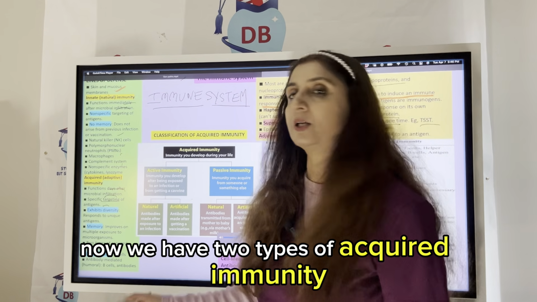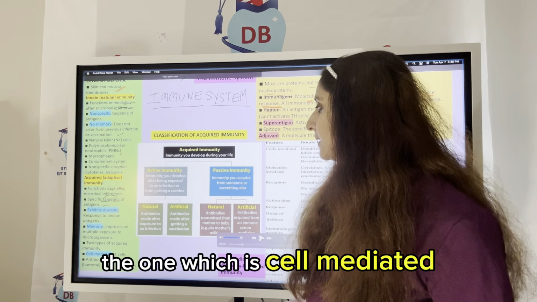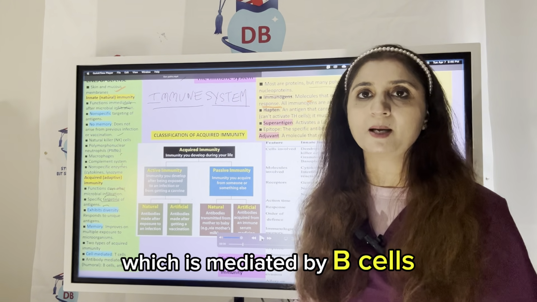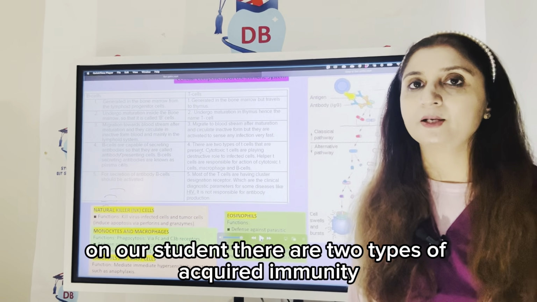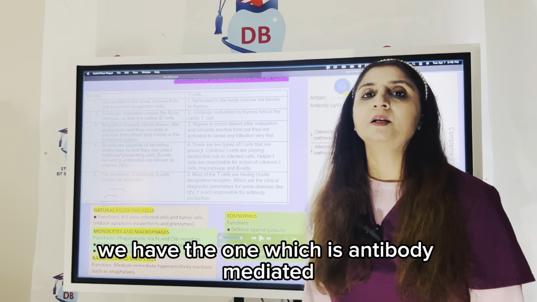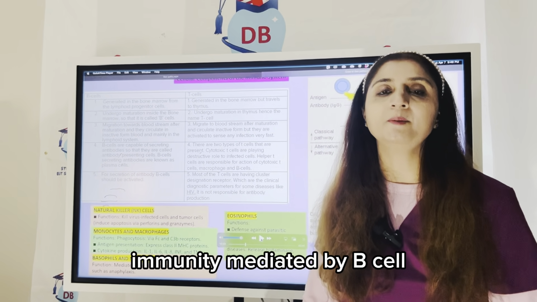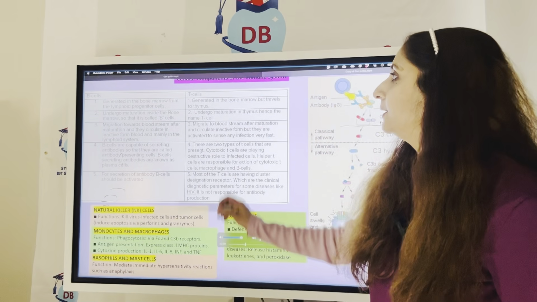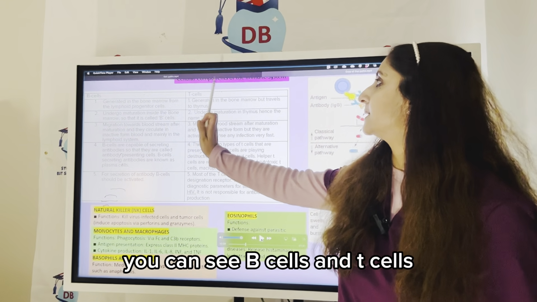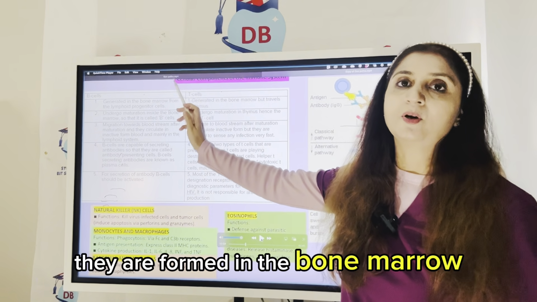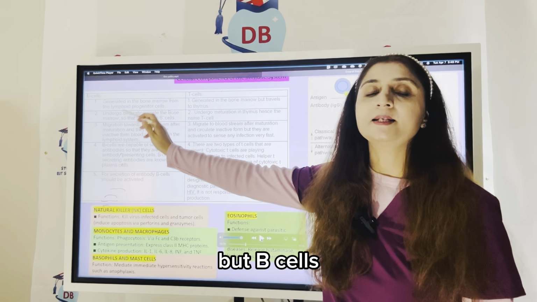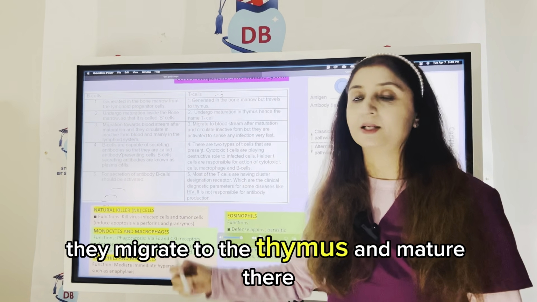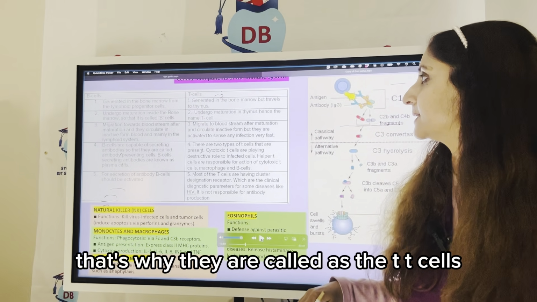Now we have two types of acquired, adaptive immunity: the one which is cell mediated, like T cell mediated, and antibody immunity, which is mediated by B cells. So, students, there are two types of acquired immunity: antibody mediated immunity mediated by B cells, and cell mediated immunity mediated by T cells. Both B cells and T cells are formed in the bone marrow. But B cells stay within the bone marrow and mature there, while T cells migrate to the thymus and mature there. That's why they're called T cells.